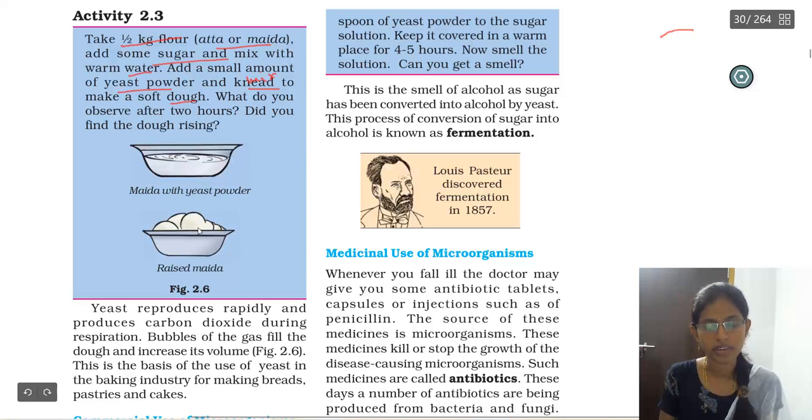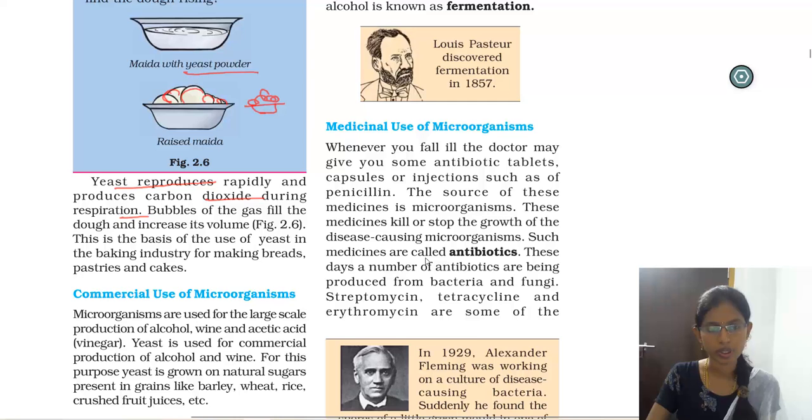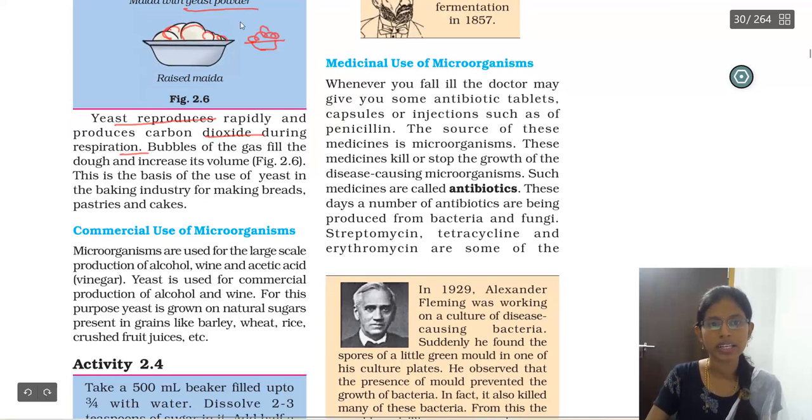You are going to observe that after 2 hours there is a rise in the atta. That means the level of the atta has increased. Why has it increased? It has increased because of the yeast powder. The yeast reproduces rapidly and produces carbon dioxide during respiration. The yeast are microbes, they are going to reproduce, that is, multiply, and the dough is going to rise.